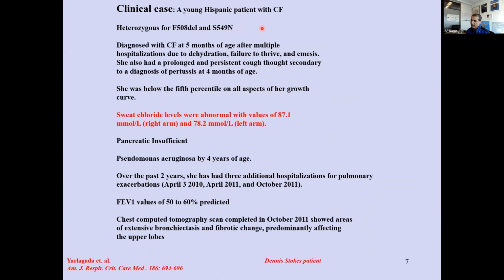So here is a clinical case I want to talk about. This was one of our first patients back in Memphis. It was F508 in one allele, S549N in the second allele. At that time, we did not know what this mutation was. She was diagnosed as CF at 5 months. She was below the 5th percentile of all growth. She has high sweat chloride in both arms, pancreatic insufficiency, pseudomonas by age 4. She has multiple hospitalizations, FEV1 of 50 to 60% predicted.